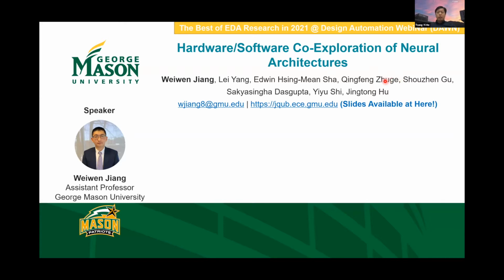His research work received the Best Paper Award in TCAD, and also in ICCAD and NVMSA. His recent work on quantum developed a co-design framework called QuantumFlow to demonstrate the quantum advantage in designing neural networks on a quantum computer. This work was published in Nature Communications, a very important journal. So Weiwen, now the time is all yours, please.